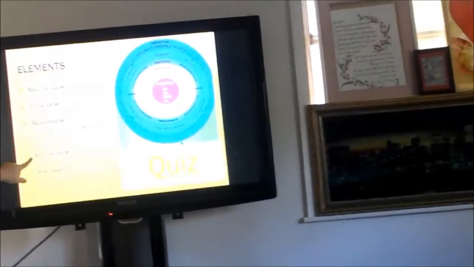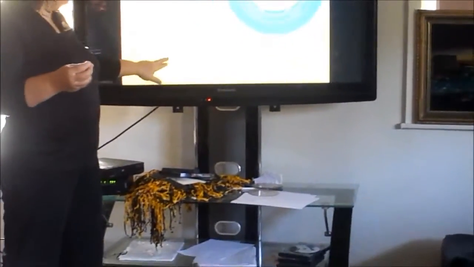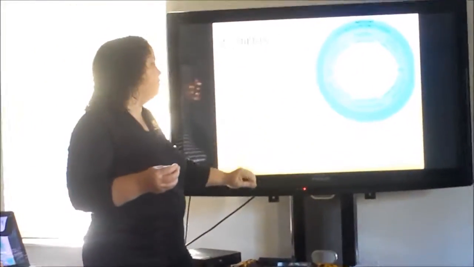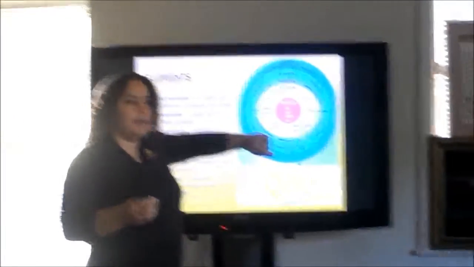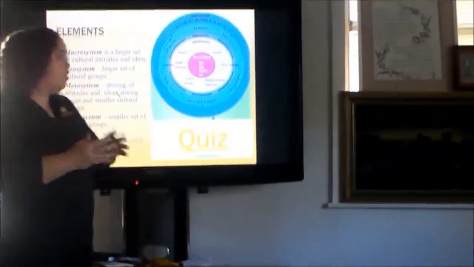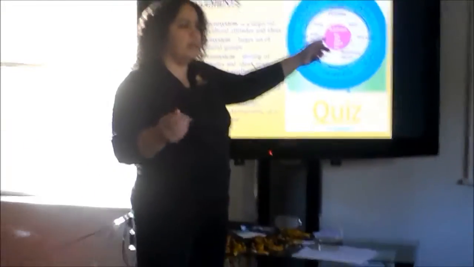The microsystem is the smaller set of cultural groups. And the individual is identified by the elemental demographics of who we are talking about, the inner core. What is their sex, male or female? What is their age, their health, and different things like that. We have to know those things in order to study that.